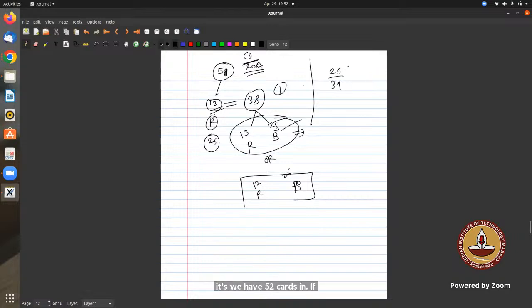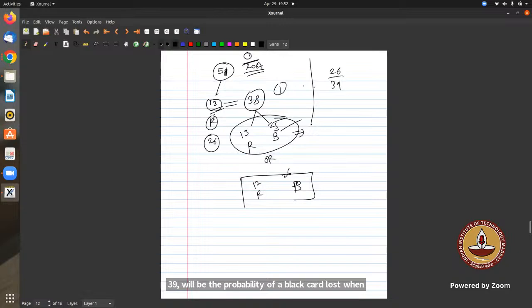So 52 cards, first 13 are red. So we remove 13. So now we are left with 39 cards. Out of these 39 cards, one is lost. So 26 are black, so one of the black is lost. The probability that the black will be lost is 26 upon 39, because 13 are already red. So from 52 we remove 13, and then 26 upon 39 will be the probability of a black card lost when the first 13 are red cards.